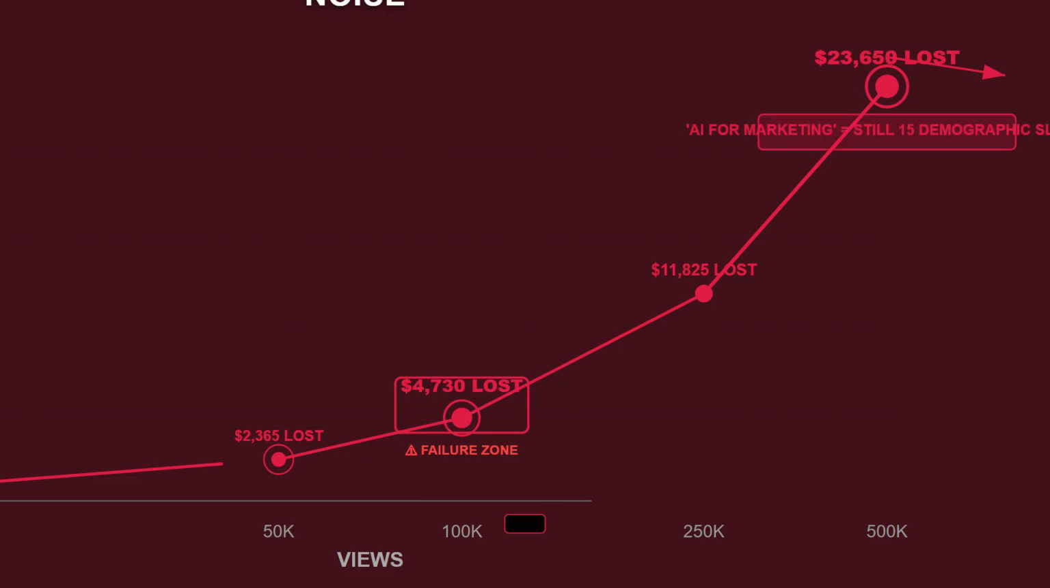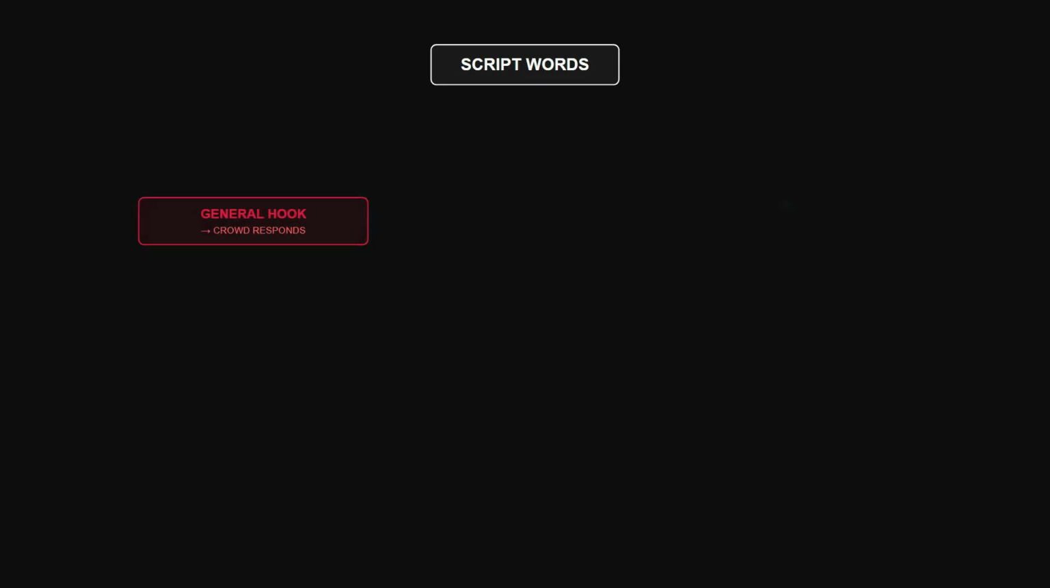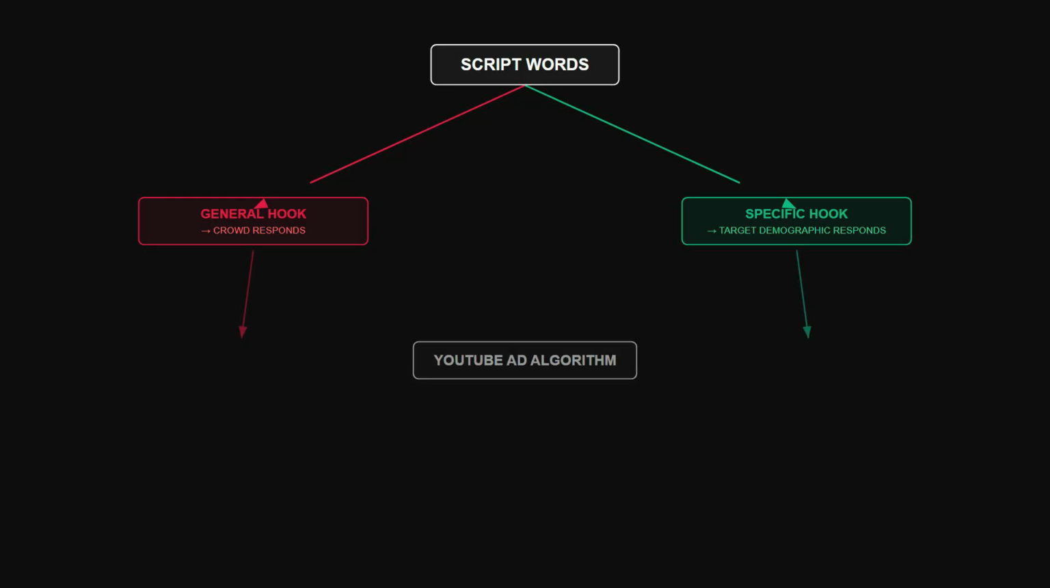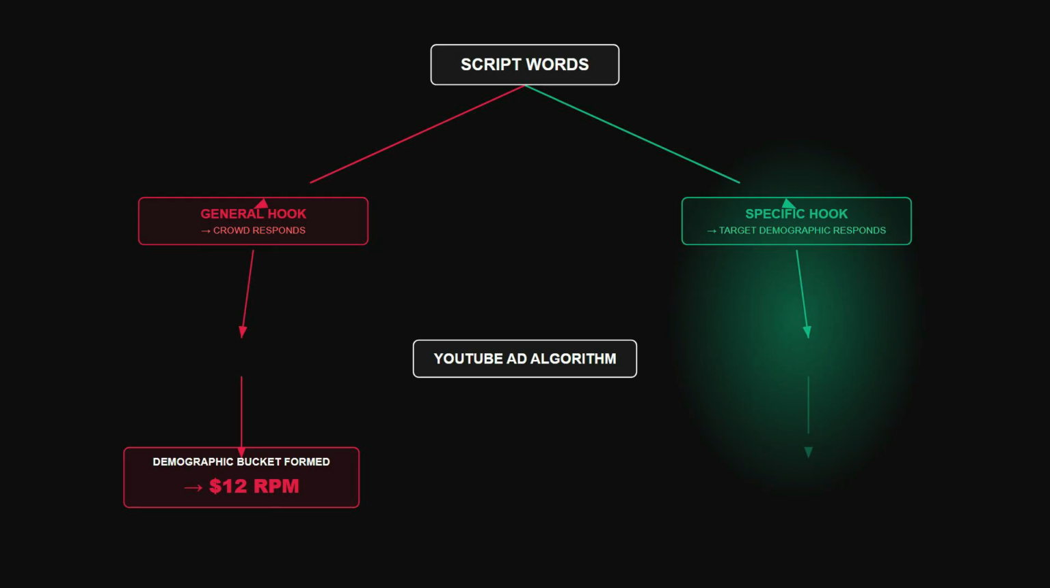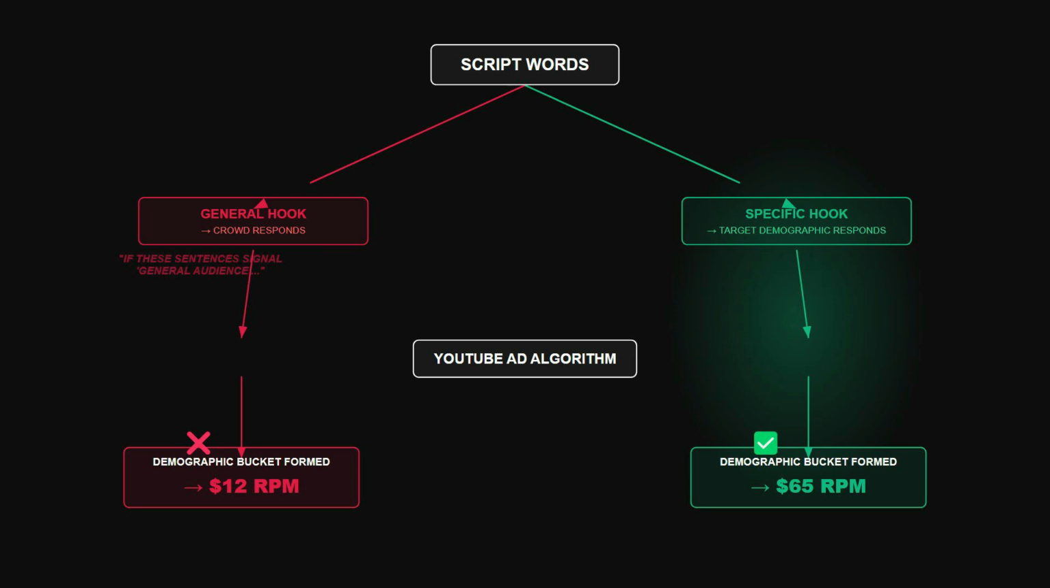The mechanism works at the script level, not the niche level. The variable is linguistic demographic signaling. Writing a hook for a crowd versus writing a hook for one specific person with one job, one problem, one income bracket. YouTube's ad algorithm reads the audience that responds to your hook, not your channel description. Your words are the targeting mechanism. RPM is determined before you record a single frame. In the first 3 sentences of your hook, general signal, general profile, remnant ads.